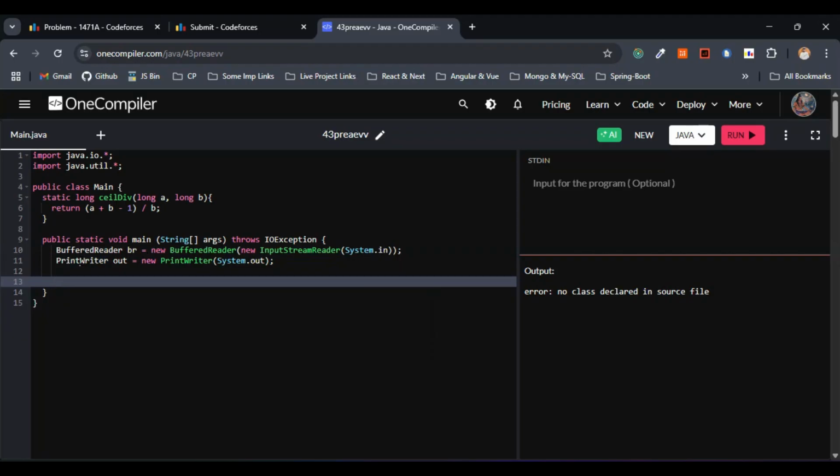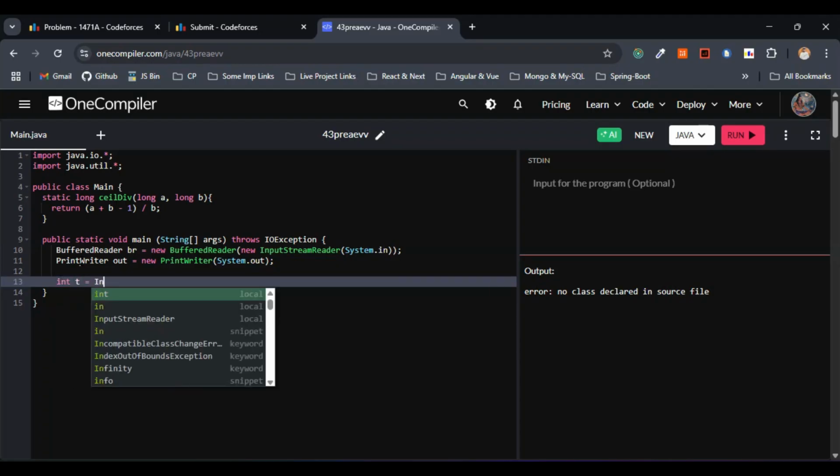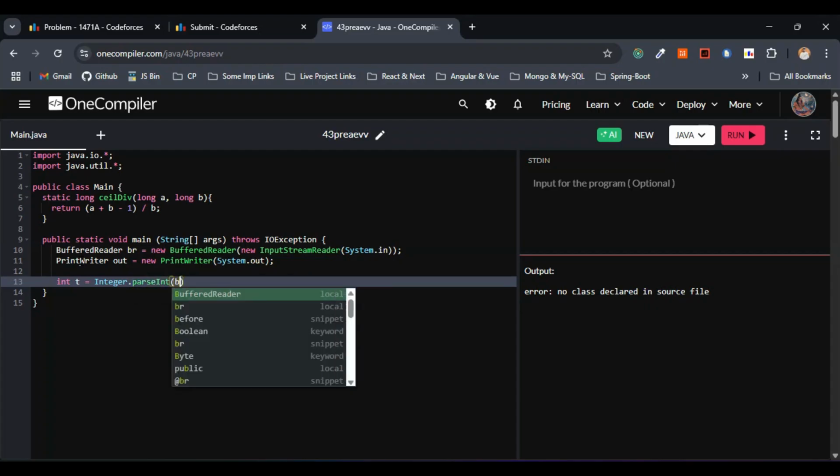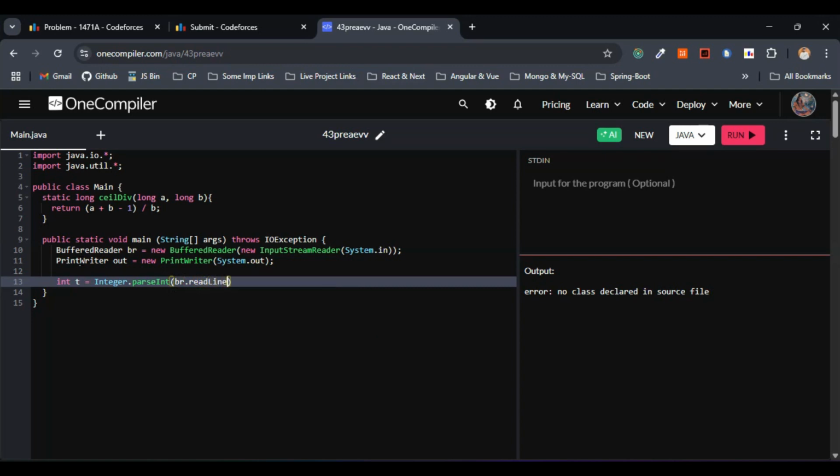Next, we have to read the number of test cases, right? For that, I'll just go with the variable t and assign it an integer. So we are going with integers, right? So I'll just go with Integer.parseInt of br.readLine. We have to read the entire line, so this will be BufferedReader dot readLine.